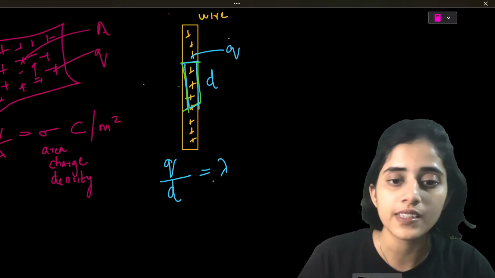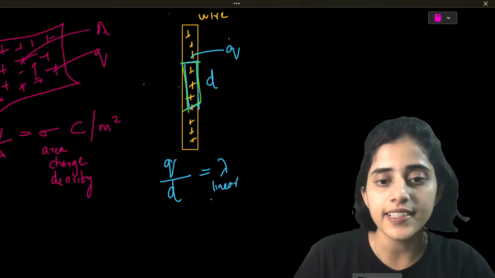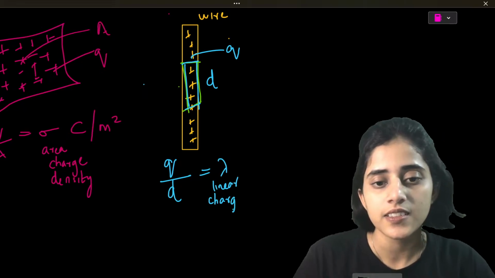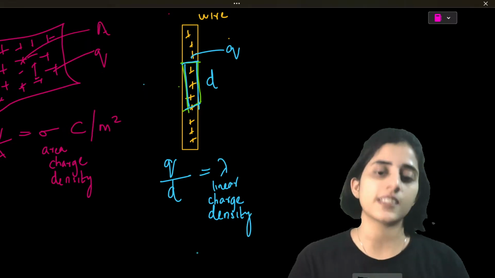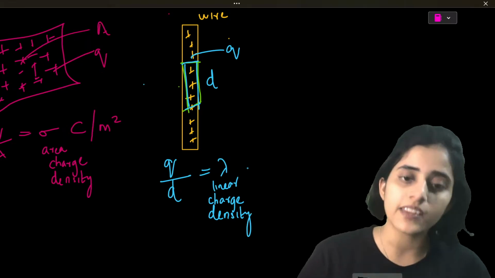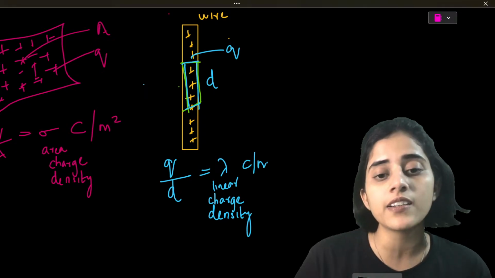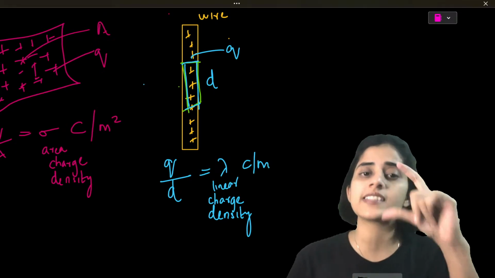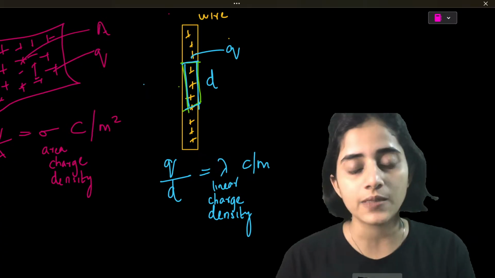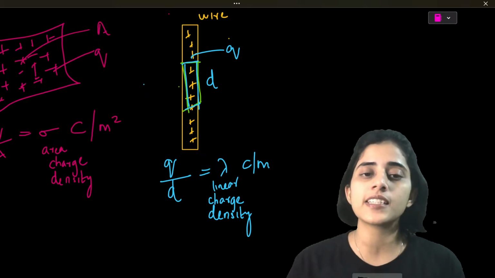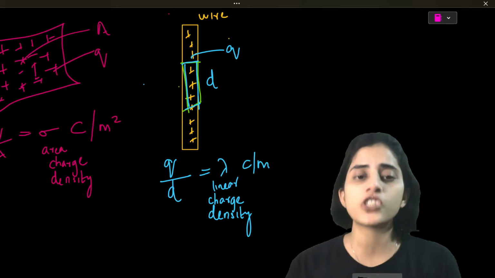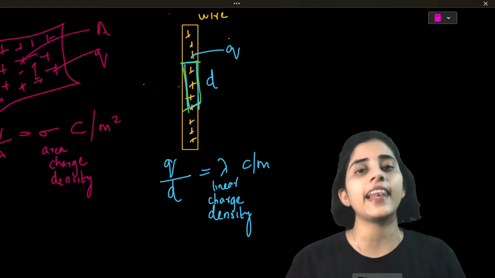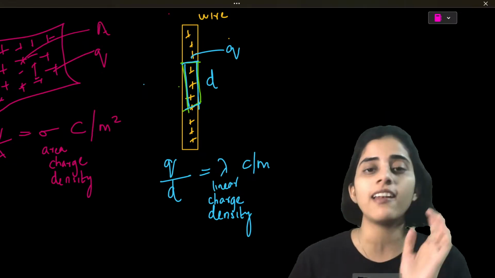This will be linear charge density. The unit would be coulomb per meter, not meter square, because d is the length of the wire. Why linear charge density? Because it is the amount of charge in a small linear length, not on an area but on a length.